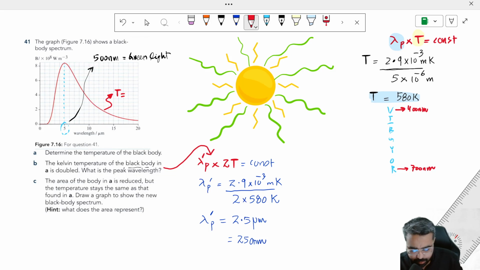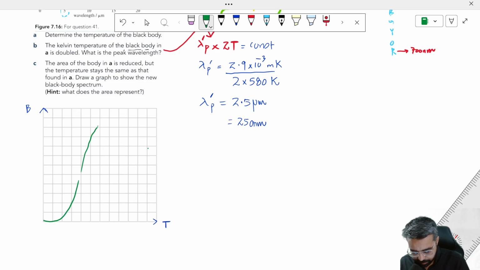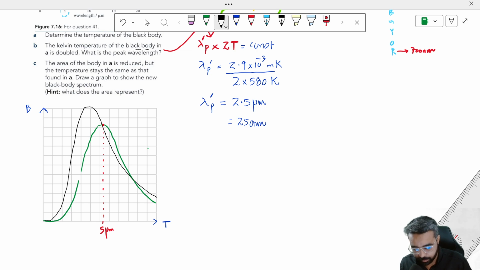So dear students, it means that first of all the wavelength has decreased. If I try to draw here, this is our previous curve, something like this, with a peak wavelength of 5 micrometer. Why am I drawing it in a separate graph? Because I want to show you that now we will have more area, and it will be something like this.